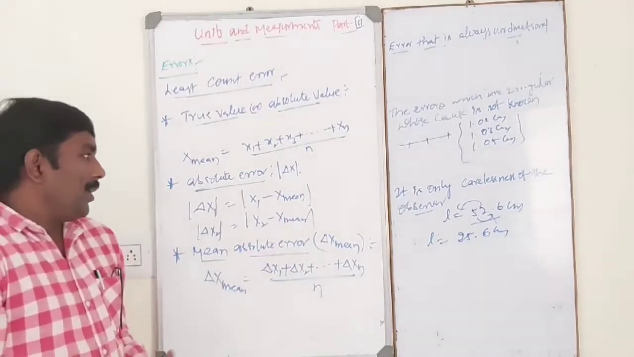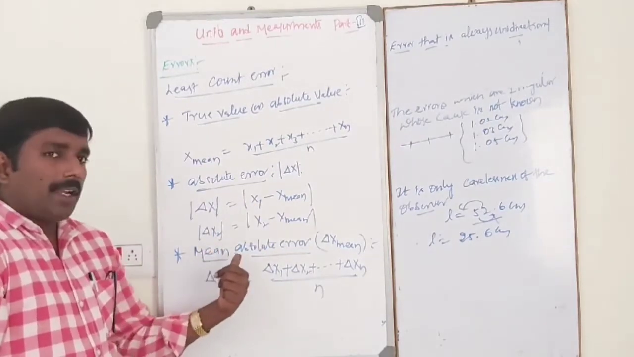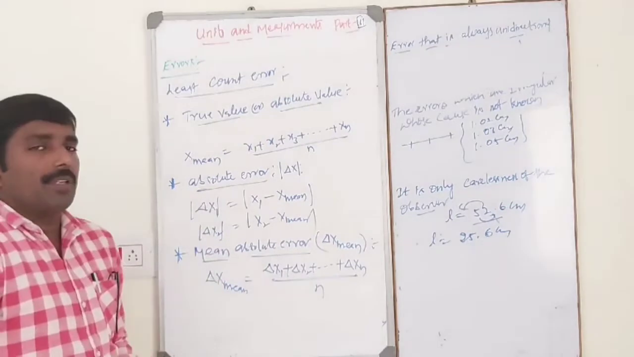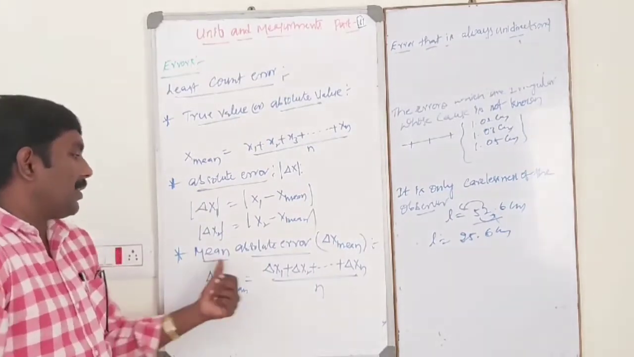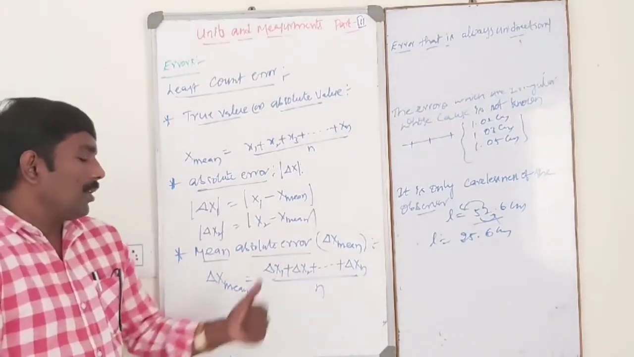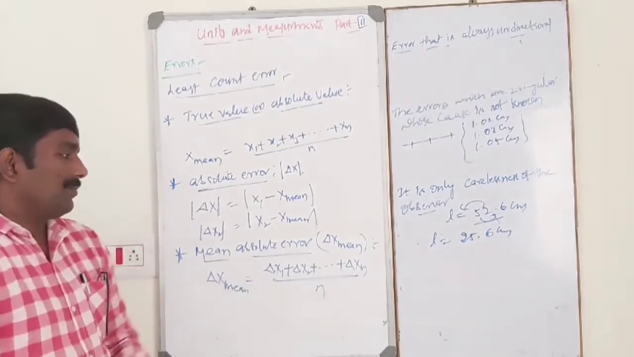Mean absolute error means the average of delta x1, delta x2, delta x3, delta x4 and so on, up to delta xn. The average of all absolute errors in any experiment is nothing but mean absolute error. Delta x mean is equal to delta x1 plus delta x2 plus and so on plus delta xn, divided by n.